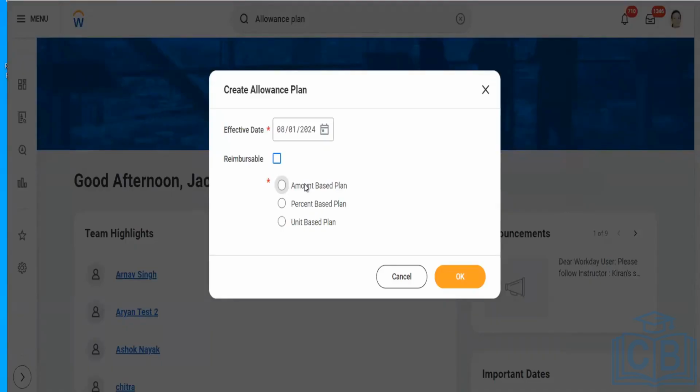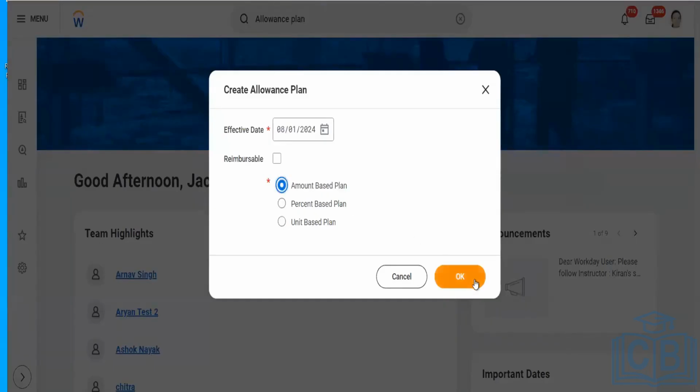There is a difference between the salary plan and the allowance plan. And allowances are different from bonus, correct? To my understanding, allowances are something you are entitled to by default as an employee of this organization, whether you are performing or not.